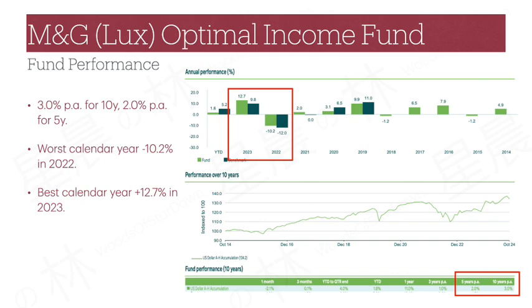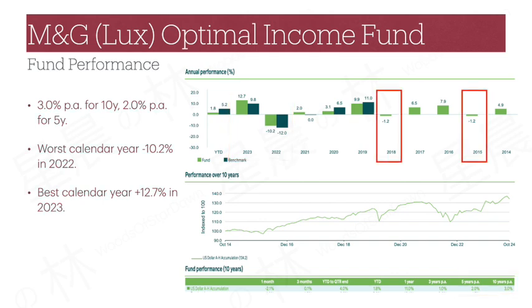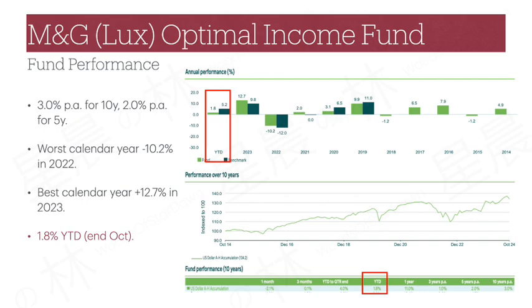5 years, with the largest drop of minus 10.2% in 2022, followed by the largest up move of 12.7% in 2023, as a result of the rapid interest rate changes during this period. Other negative years were 2018 and 2015 of minus 1.2% each. If we factor the management fees, the fund would have been flat for both years. On year to date, the fund is slightly up at 1.8%.